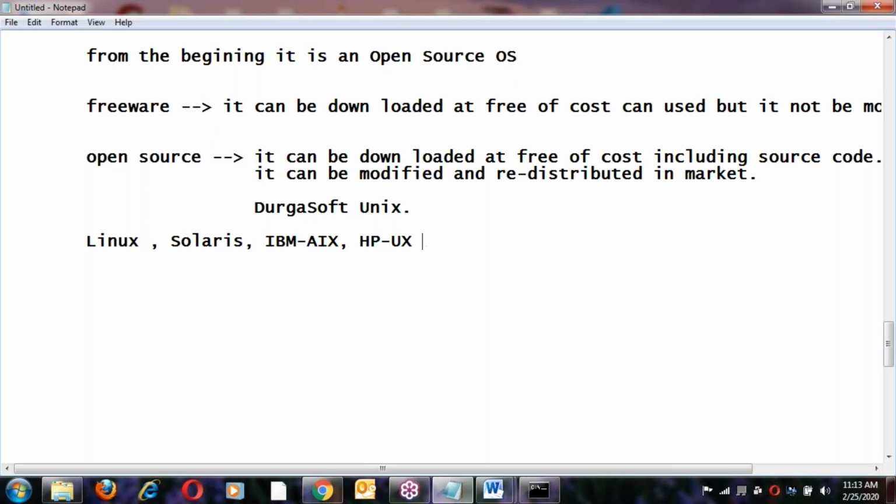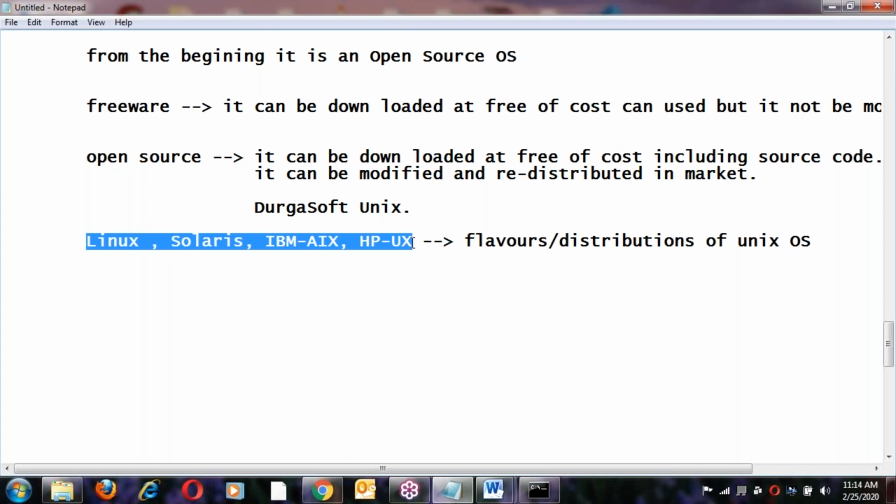So these are called flavors of Unix base. Flavors or distributions also we can say, different distributions of Unix base. Linux, Solaris, IBM and HP-UX all are from the Unix base.